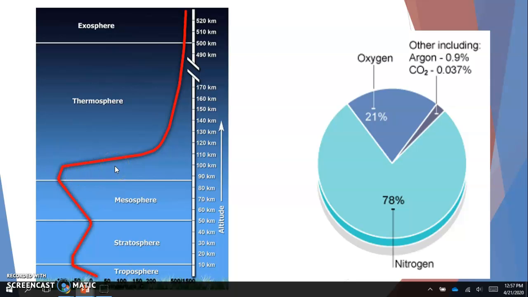Okay, so we see an uptick in our temperature, and why would that be? Is because this is where most of the solar radiation is hitting the atmosphere. Okay, so when you think about solar radiation hitting the atmosphere and warming it up, that's why we see that temperature increase. Now, we have our ozone layer to help protect us. A lot of radiation does make it to the troposphere and it heats up our surface. We know that, but this is where the majority of that radiation is hitting, especially X-rays and ultraviolet rays up here, which is causing that uptick in the temperature.